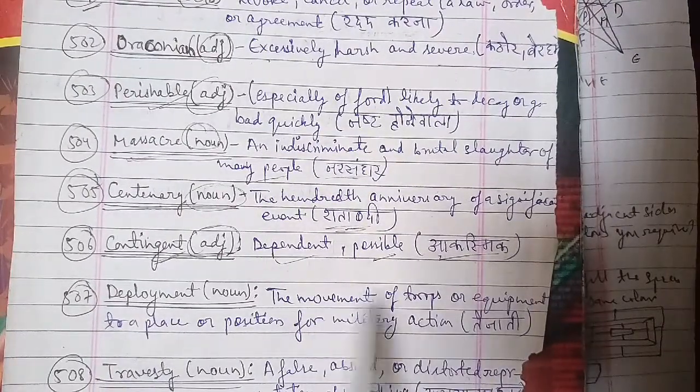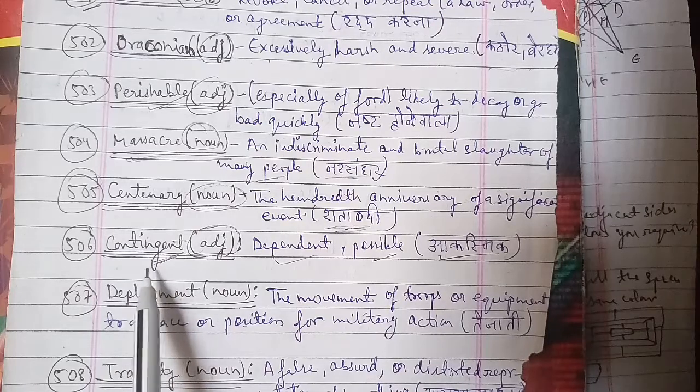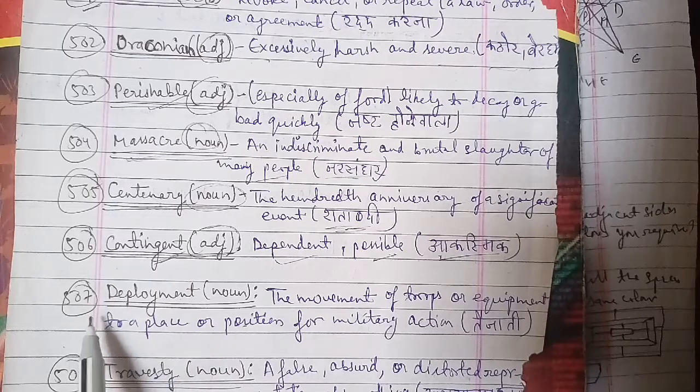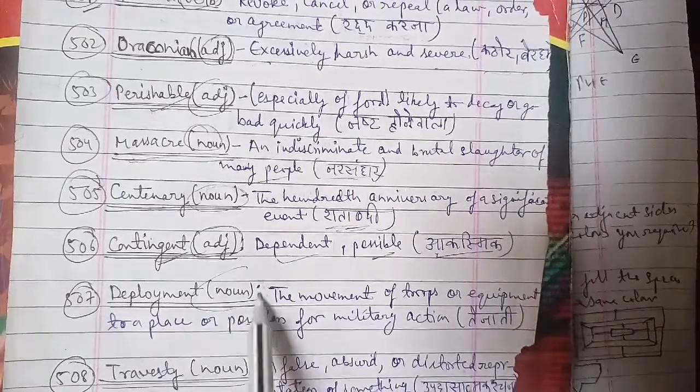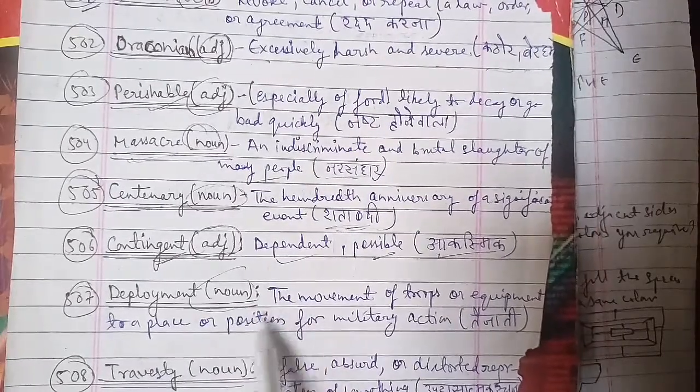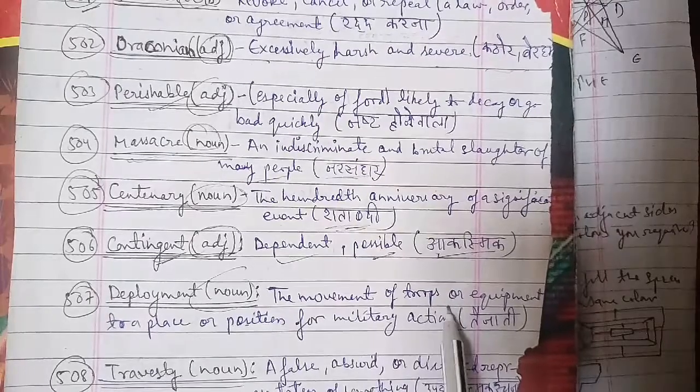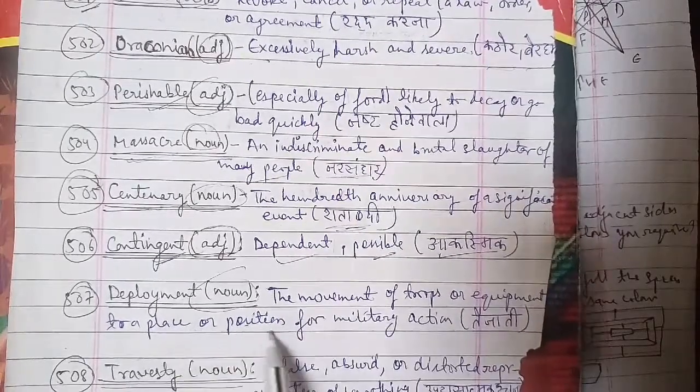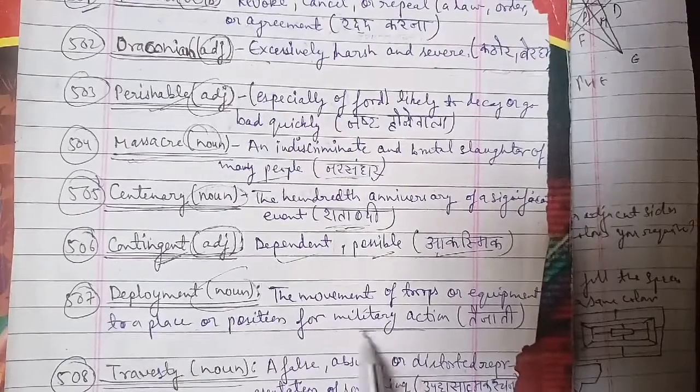We'll have another word, the 507th word, which is deployment. Deployment is a word which is being used as a noun, and the meaning of deployment is the movement of troops or equipment to a place or position for a military action, that is तैनाती. तैनाती होते हैं, so that is just deployment that we have here. That is the meaning it stands for.